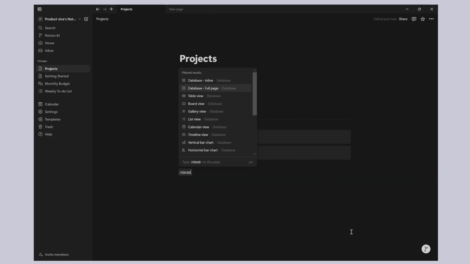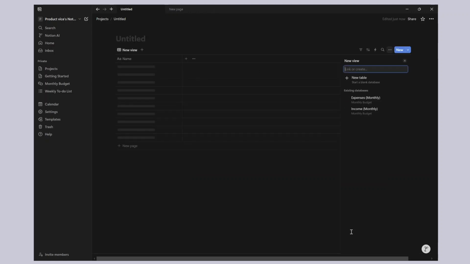So that can be useful when you have other kinds of content, like text, callouts, images, videos, and you also want a database in that same page, right? So I'm just going to show you both of those. If I hit database full page, you see it just created a new page and it created a new database for me right here, right?